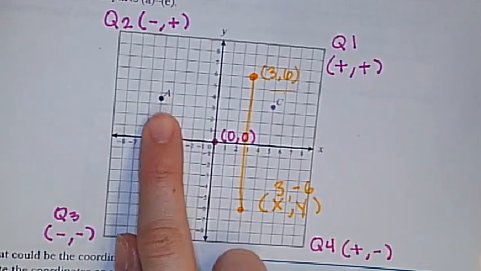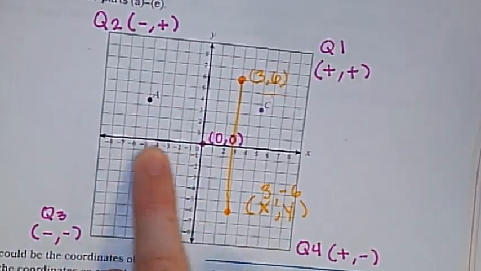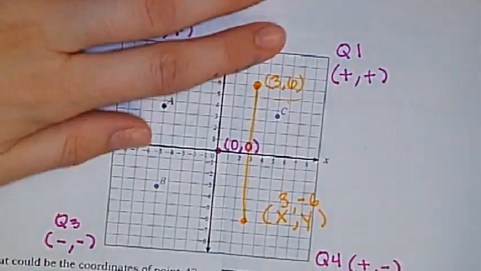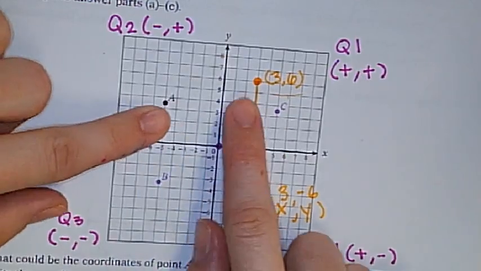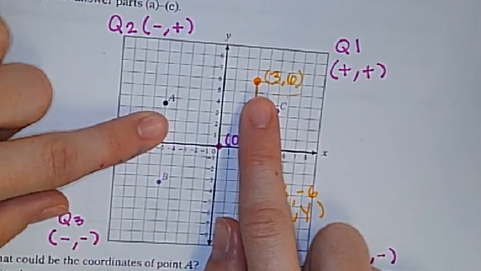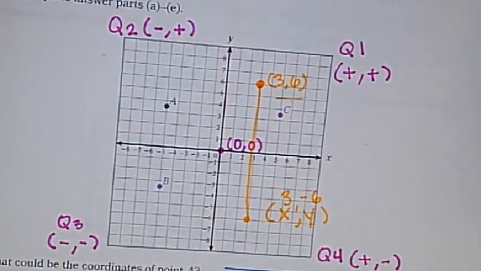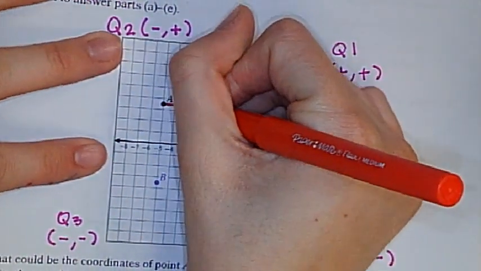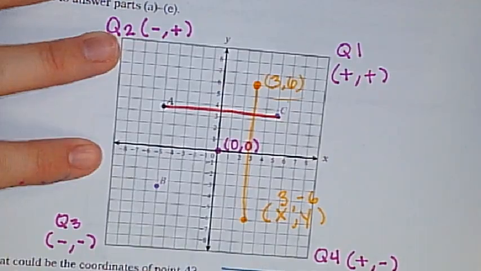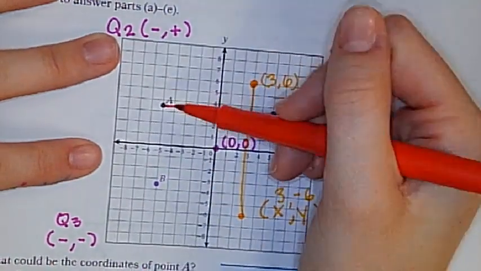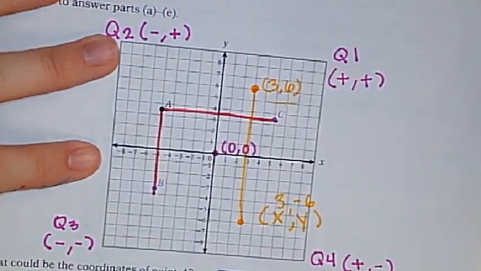Pretend that the A is a spot of wet paint. If I fold my paper directly down my y-axis and open it back up, wouldn't my spot of paint be somewhere in this corner? Yes. So these are reflections because if we took our pen, like we said earlier, and connected it, which one did we cross over? The Y. If I connected my A and B, what did I cross over?